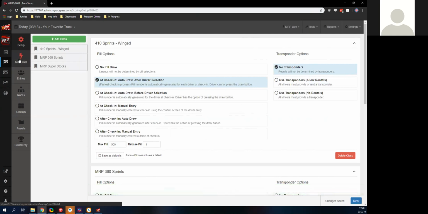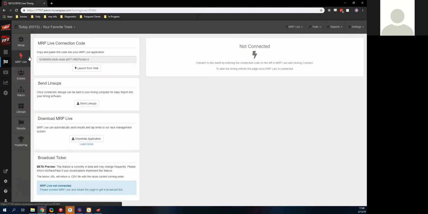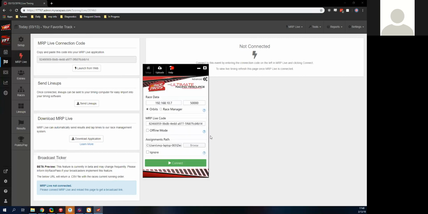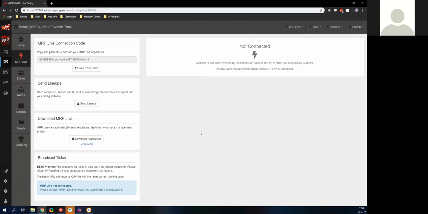So we're not using transponders, but I'm going to show this MRP Live button. This would be where we would connect everything with our transponder system. So we could use MRP Live right here. We can download it. Essentially, what this will do, and I can show it off here if you all request it, if it's by popular demand, Alt and H would be the spot to do that. Essentially, we'll take the lineups options that we've put into MyRacePass, put that into the transponder system, run the race, and then put those results from the transponder back into MyRacePass.